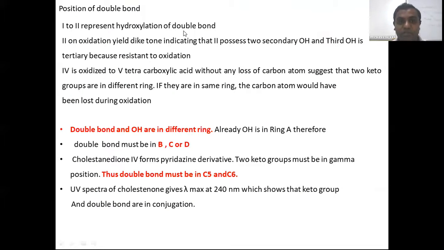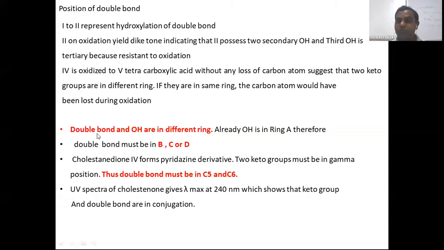We can say that this hydroxy group and double bond should be present. As we saw on the previous slide, the hydroxy group must be present at the third position. Now the second stage will indicate that out of the three, two will be secondary and the third one will be a hydroxy. And the last reaction will indicate that there is loss of carbon and a tetracyclic tetracarboxylic acid, which indicates that the double bond and hydroxy group are in different rings.